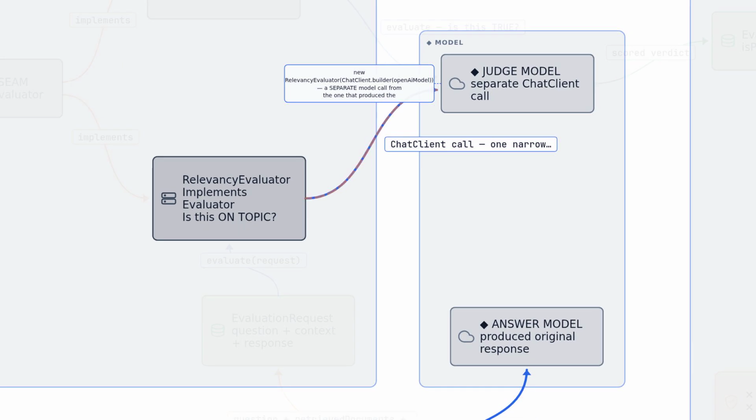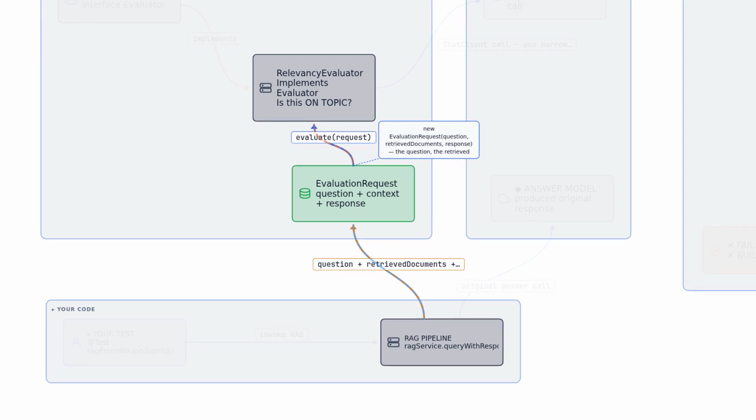An AI grading an AI, but it is a separate model call, asked one narrow question. Was this answer relevant? Not the same call that produced the answer in the first place. Package the question, the context the RAG pipeline actually retrieved, and the answer it gave. Then ask the judge model one thing. Was this actually relevant to the question?